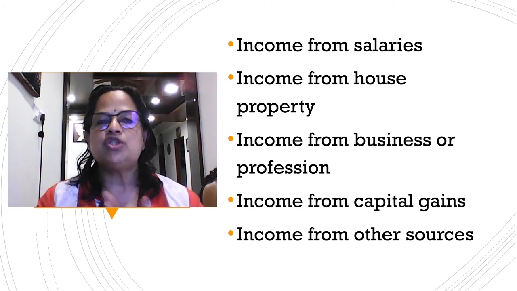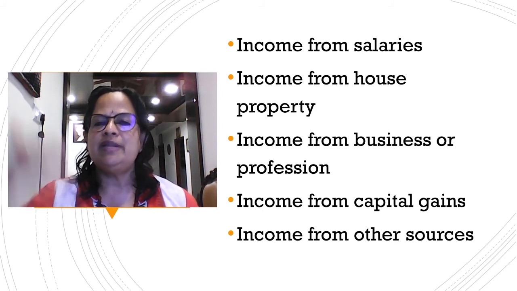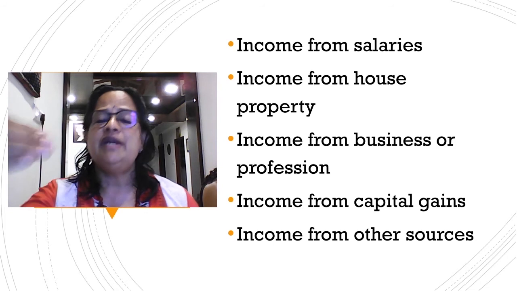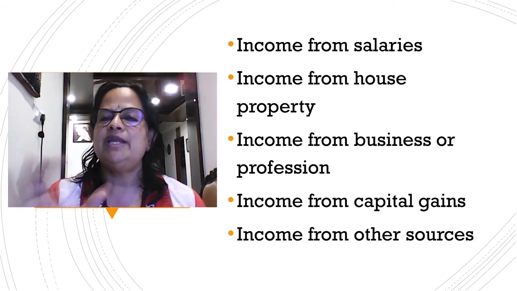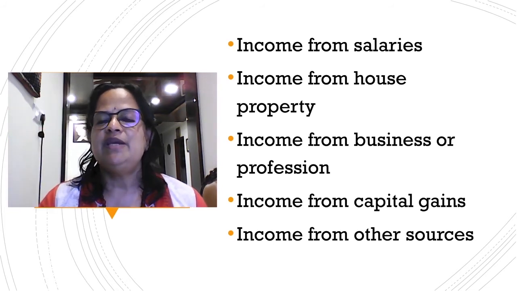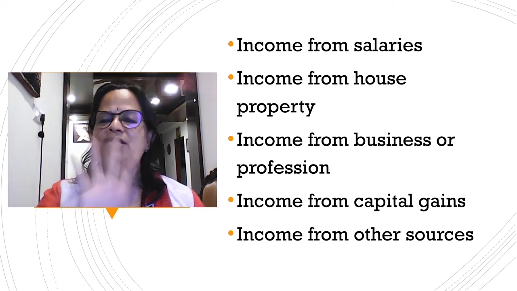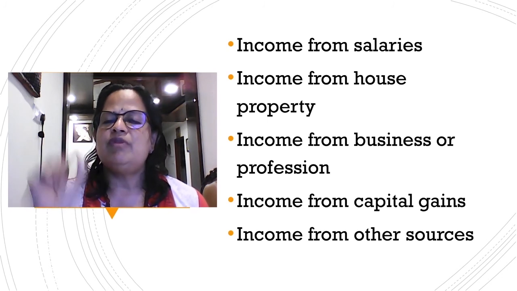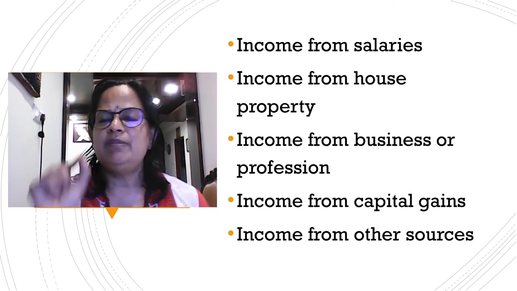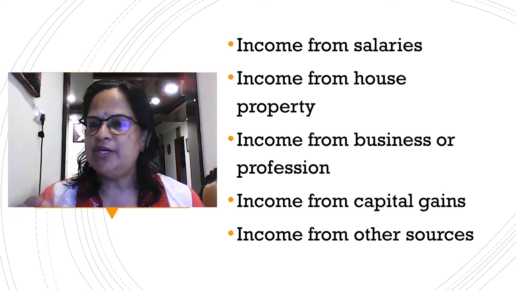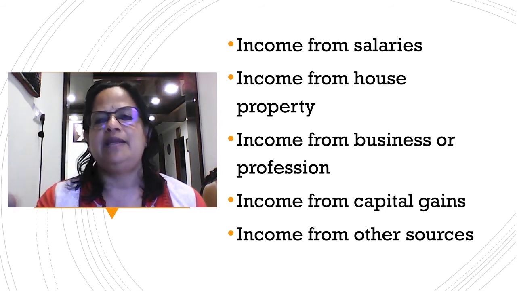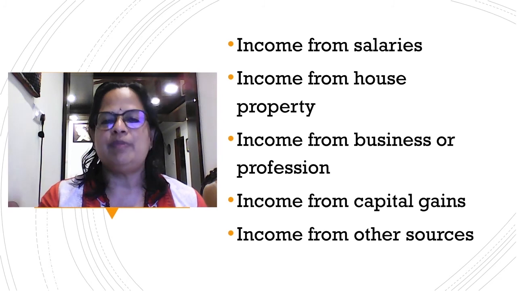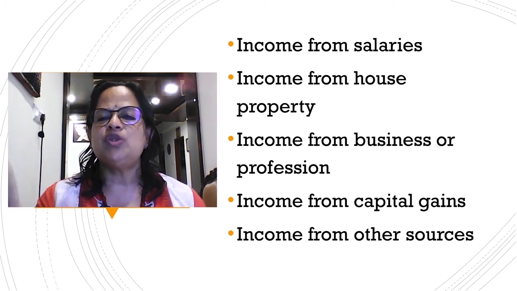Now, what is gross total income? This is very, very important. These are the five different heads of income you are going to learn in this income tax chapter. If you learn these chapters, then the major portion of the calculation you have completed. So the gross total income of an assessee is divided into five heads. One is income from salary. Second is income from house property. Third is income from business or profession. Next is income from capital gain. Next is income from other sources.